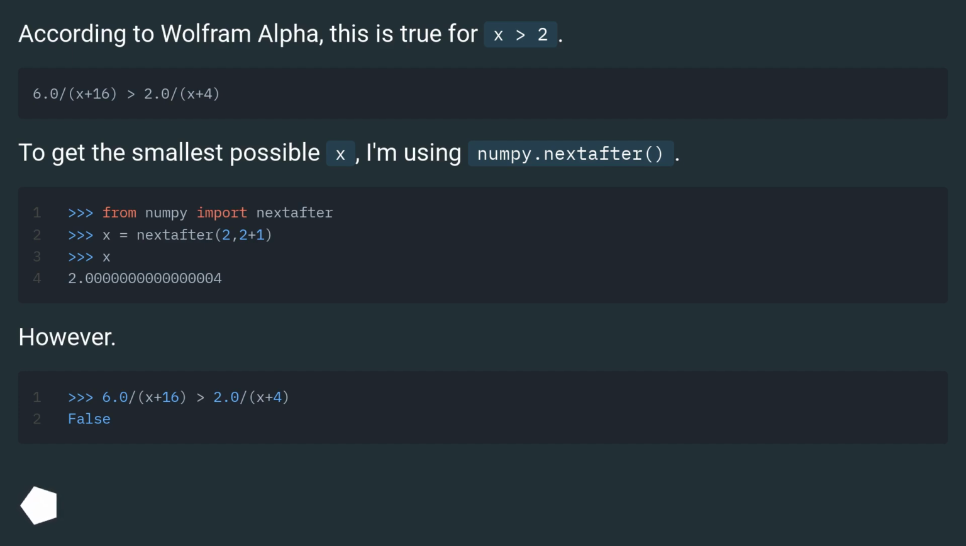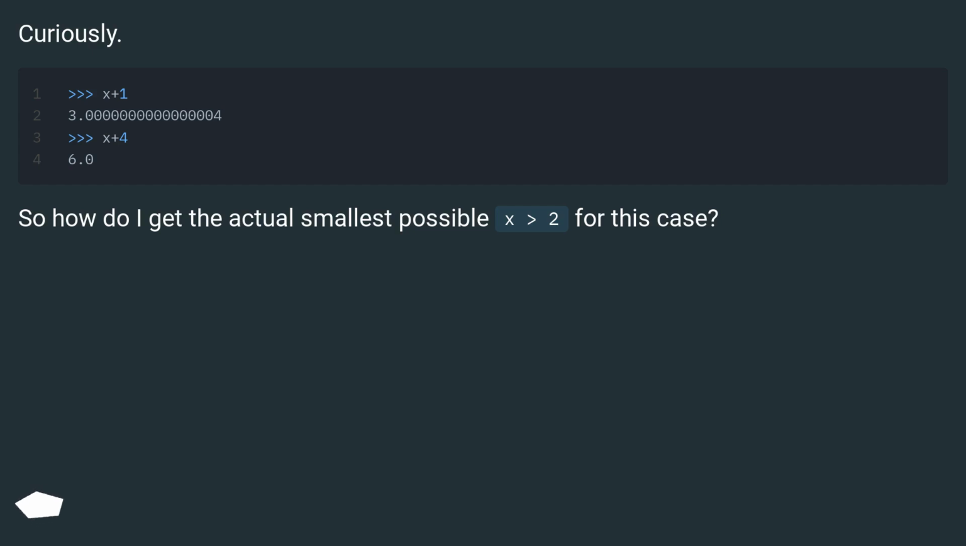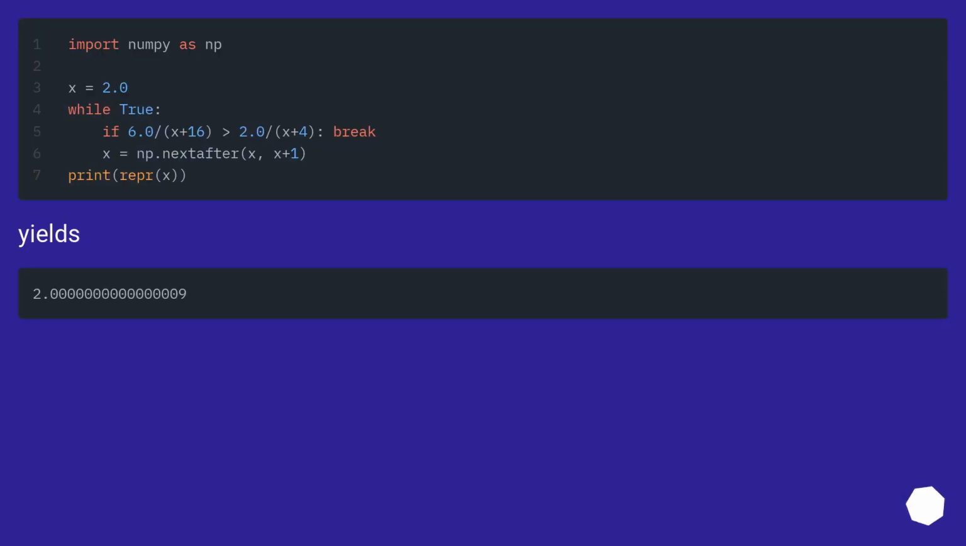However, curiously, so how do I get the actual smallest possible x greater than 2 for this case? Yields.